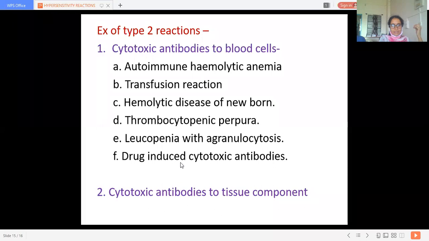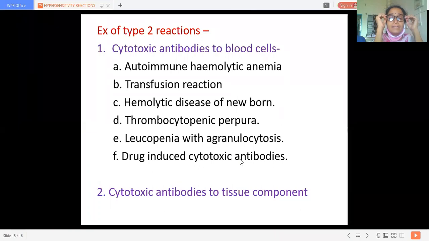And next is drug-induced cytotoxic antibodies. Drugs like penicillin, methyldopa or rifampicin act as haptens. These drugs or their metabolites act as haptens and bind to the surface of blood cells, to which the antibody gets combined, which causes destruction of these cells. So what is the meaning of hapten? Does any one of you know?